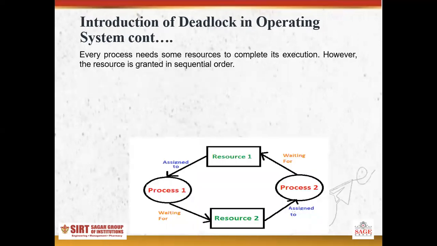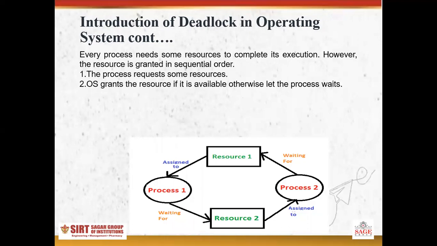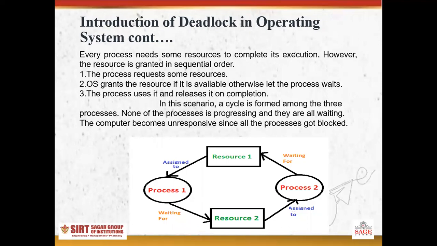Here is an example. Process 1 is assigned resource 1 and waiting for resource 2. Process 2 is assigned resource 2 and waiting for resource 1. This condition is called deadlock.